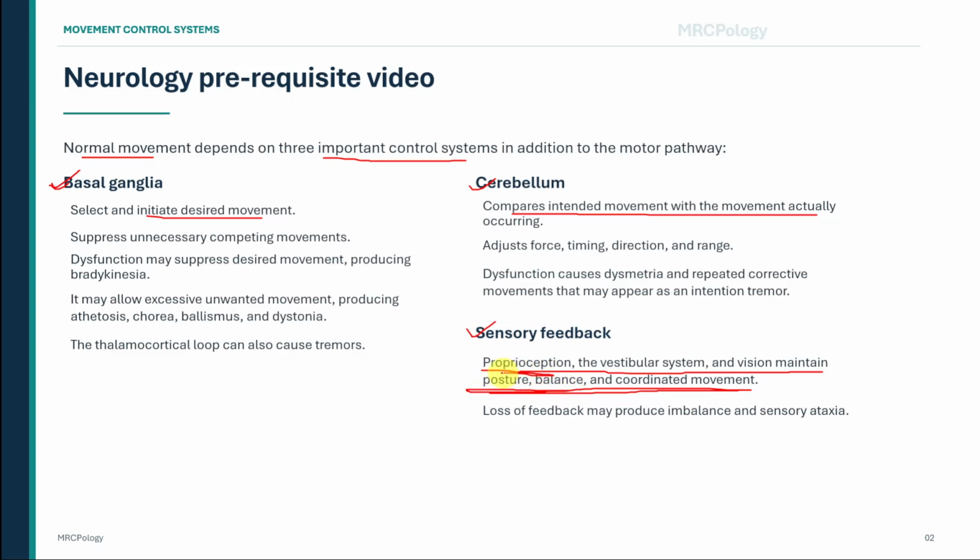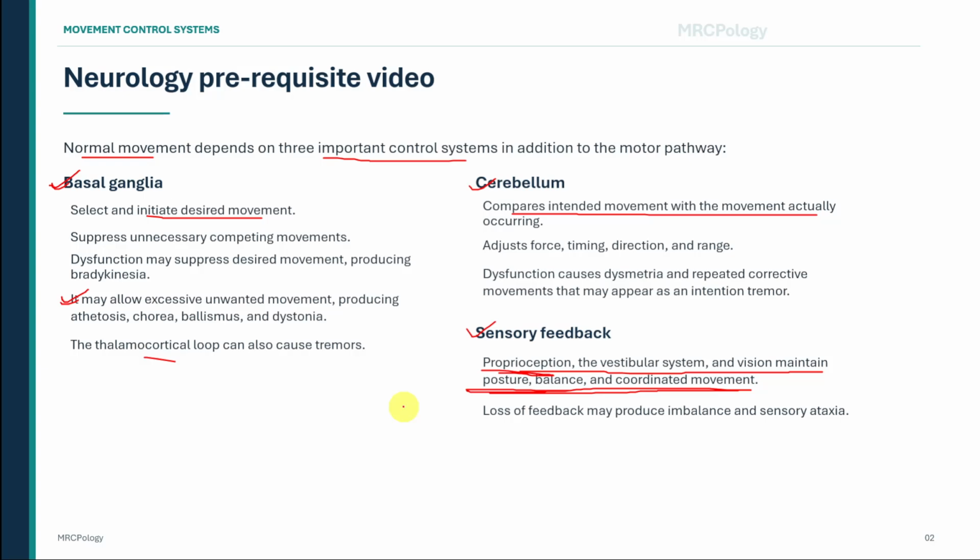Basal ganglia dysfunction may cause too little movement, as in bradykinesia, or too much unwanted movement, as in athetosis, chorea, ballismus, and dystonia. Abnormal oscillation within motor control loops may produce tremor. Cerebellar dysfunction may produce inaccurate movement and intention tremor. Loss of proprioceptive, vestibular, or visual feedback may produce imbalance and sensory ataxia.